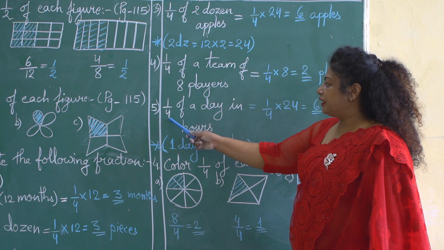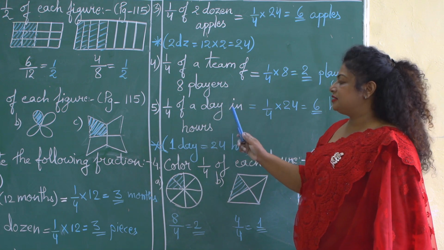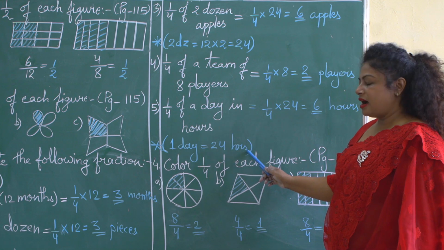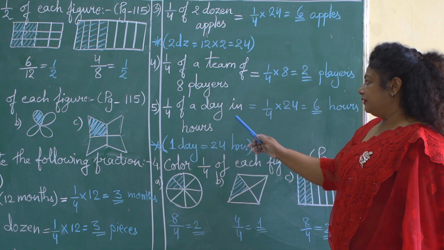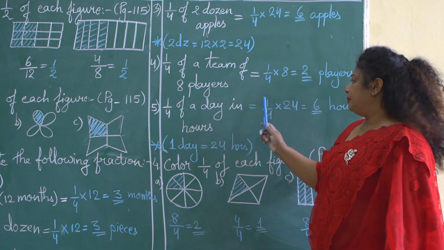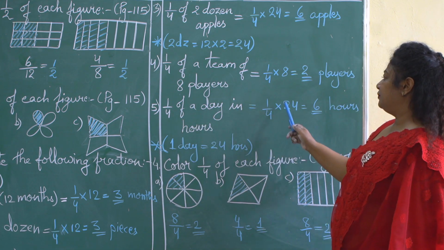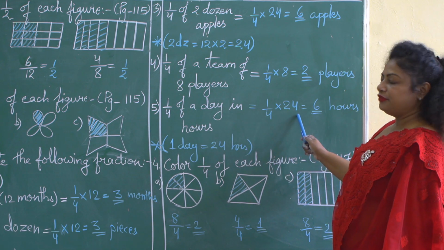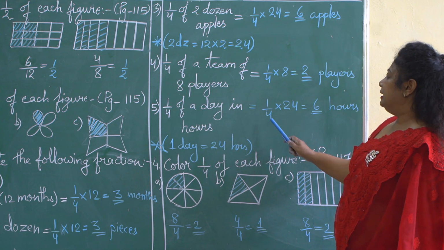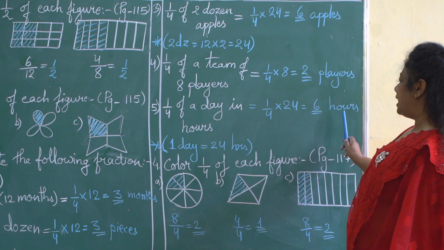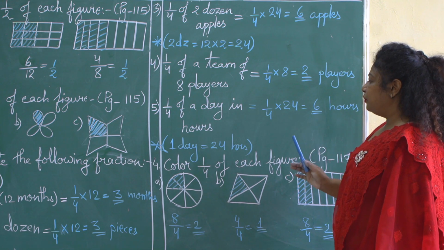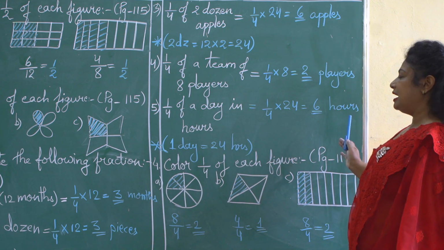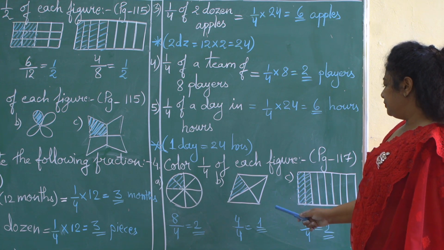The next question is 1/4 of a day in hours. Children, as you all know, 1 day is equal to 24 hours. Okay. Let us solve it. The fraction given to you is 1/4. Of means sign of multiplication. Day in hours means 24 hours. So 24 divided by 4 will give you 6 hours. That means 1/4 of 24 hours will give you 6 hours. That means 6 hours is the answer. Let us come to the next question.